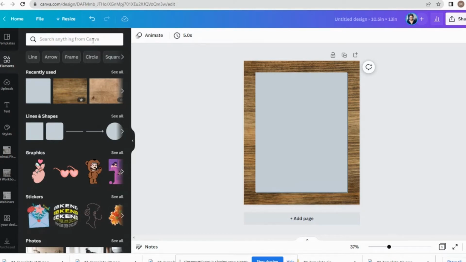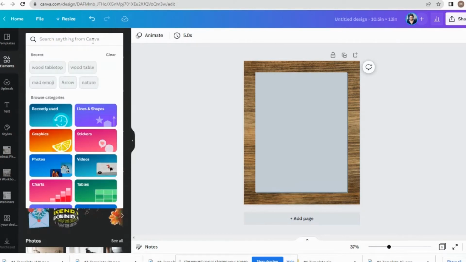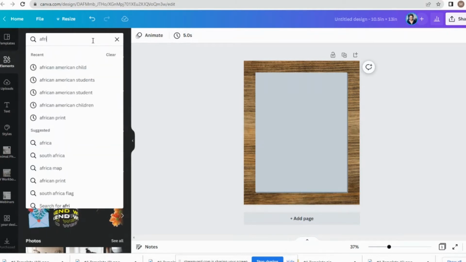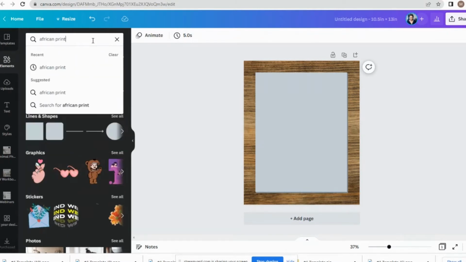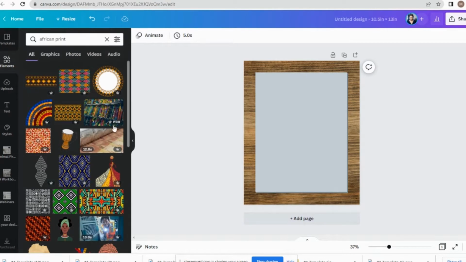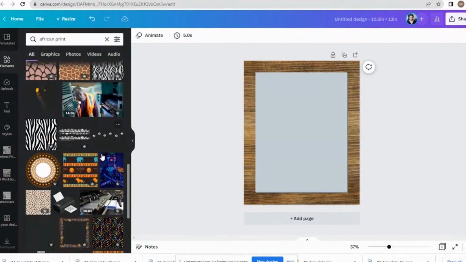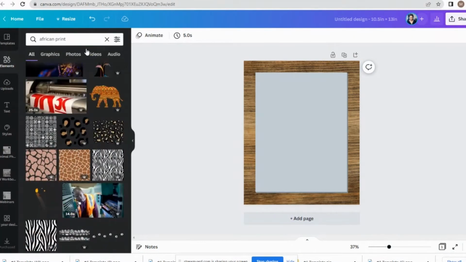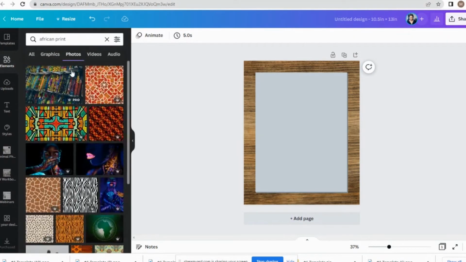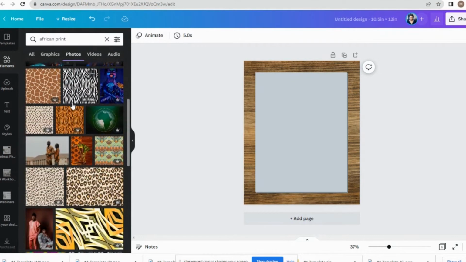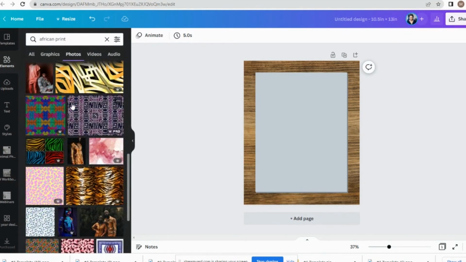I have a cover, but I'm going to search for a new cover. So I want an African print because I want this journal to have an African print on the front. So let's see what they're working with here. Not sure that I like any of these. Maybe they have some photos here that I can use. So let's see what comes up.